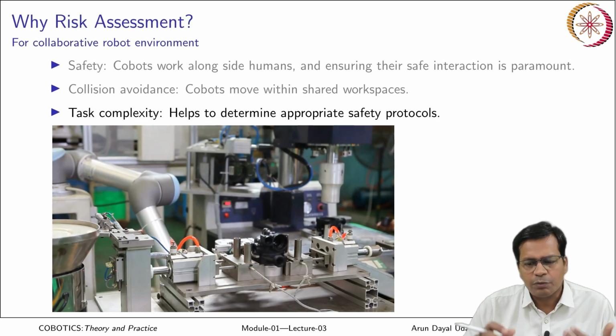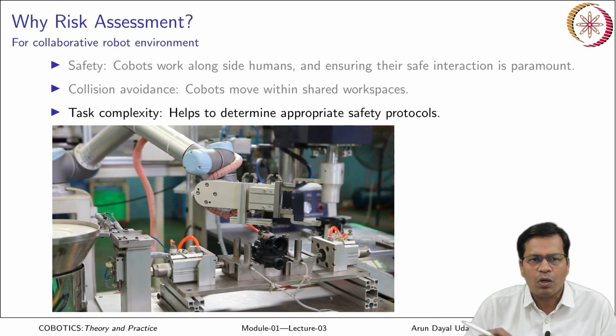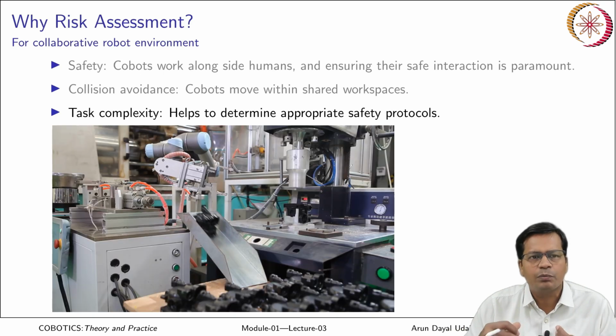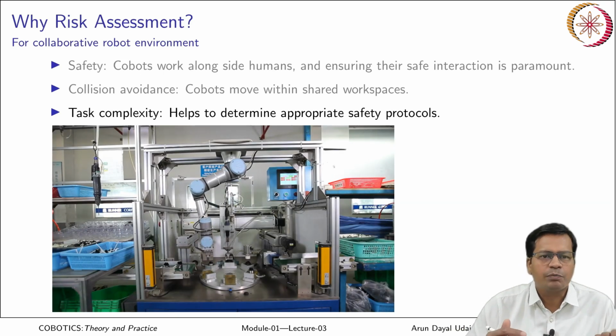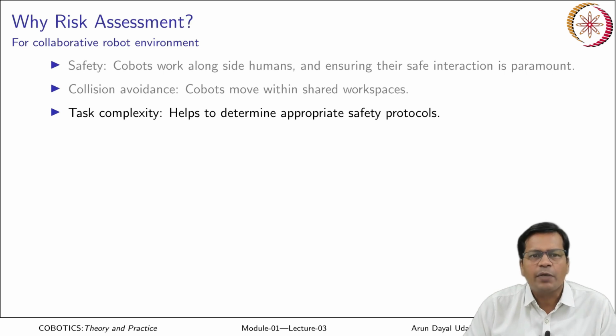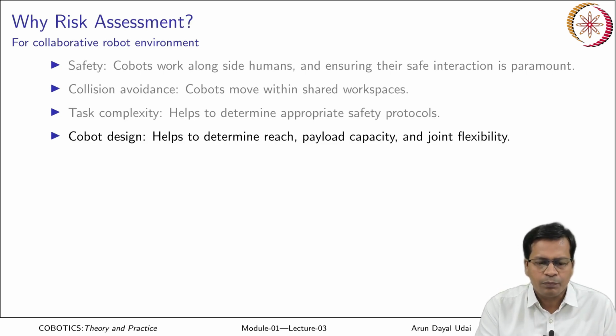So the task becomes more complex, and as the task gets more and more complex, interaction between human and robot becomes more and more. So risk assessment helps us determine the appropriate safety protocols to be followed for each subtask. So task complexity is very important, right.